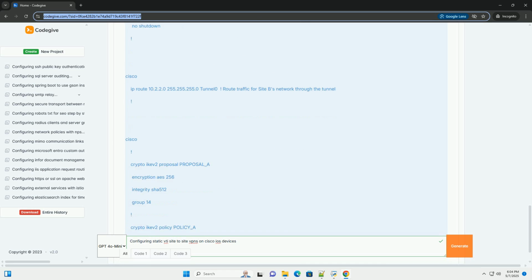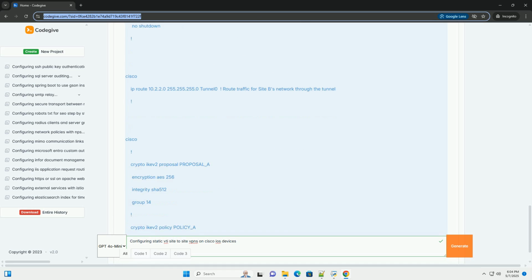Tunnel destination 198.51.100.1 specifies the destination IP address for the tunnel. This is router B's public IP address. Tunnel mode ipsec ipv4 enables IPsec tunnel mode using IPv4. Tunnel protection ipsec profile IPsec applies the IPsec profile to the VTI, linking the encryption and authentication settings. No shutdown enables the tunnel interface.